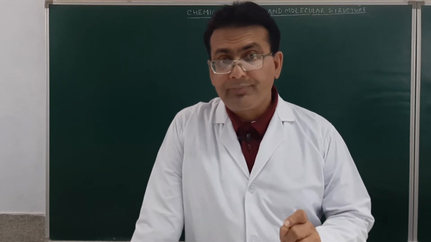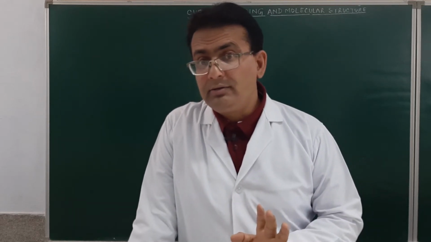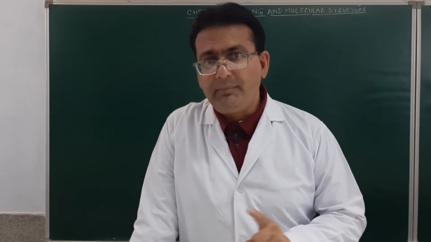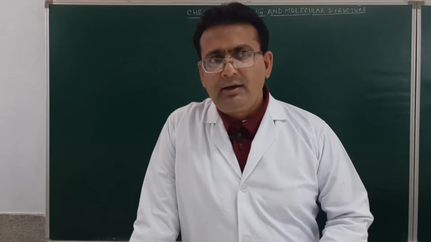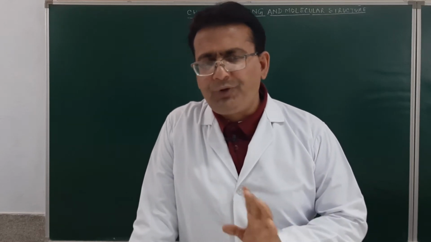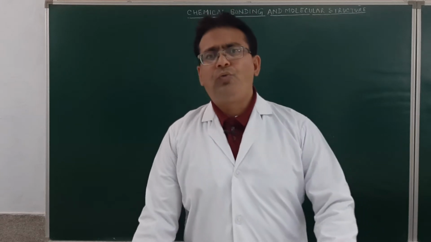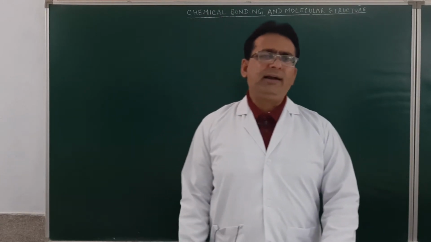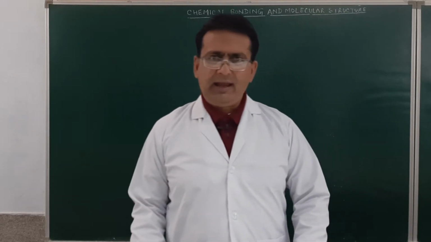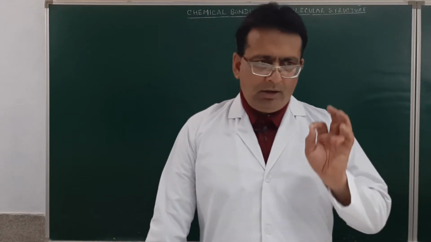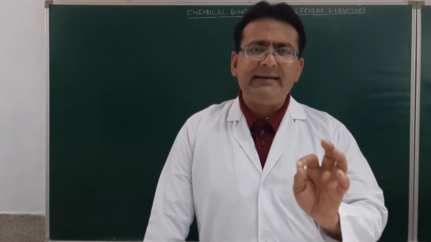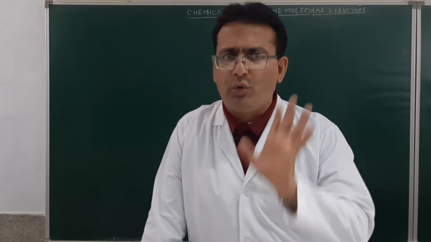Number two, how do atoms combine? And number three, if the atom combines to form a molecule, what changes occur in the properties? Am I clear? I emphasize the word bond over here.